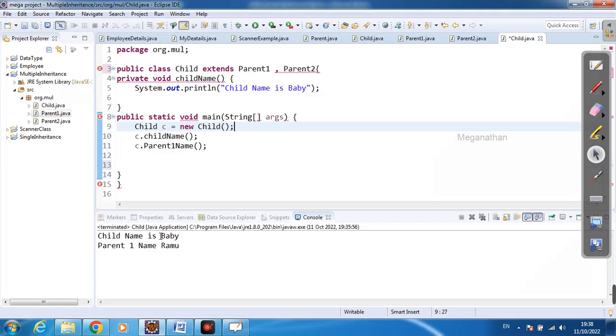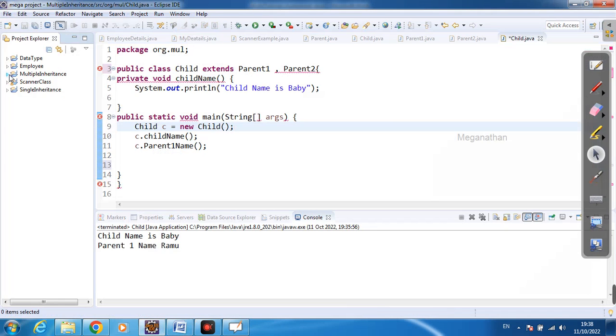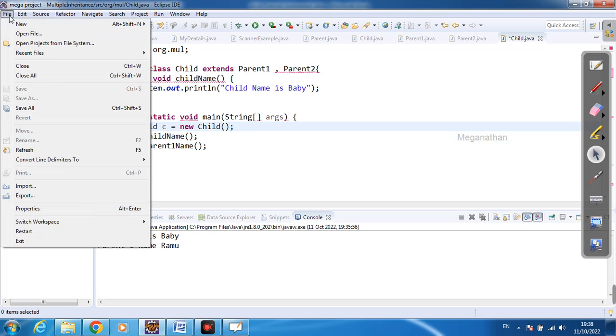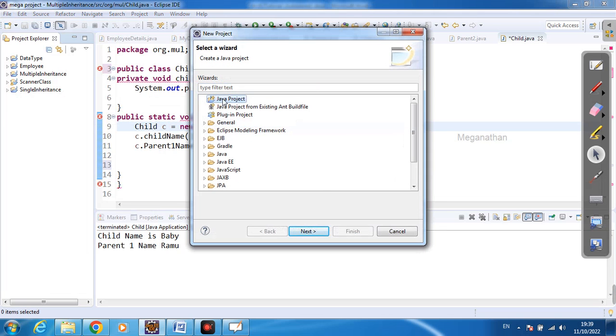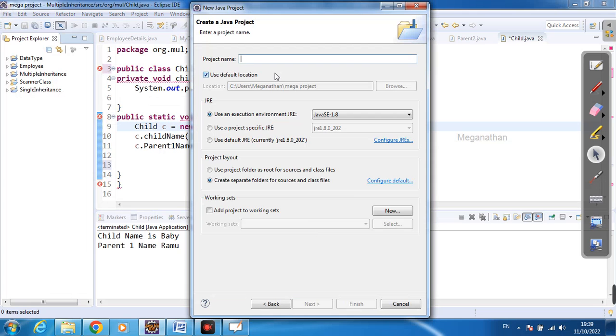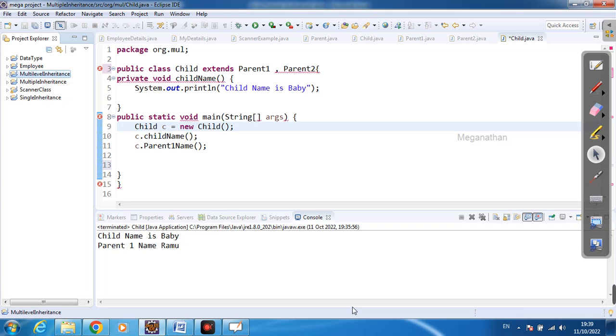I'm opening Eclipse. I am going to create one new project, that is a Java project. Next, I name it multi-level inheritance, and I'm going to finish this. It will have two folders, JRE and SRC.